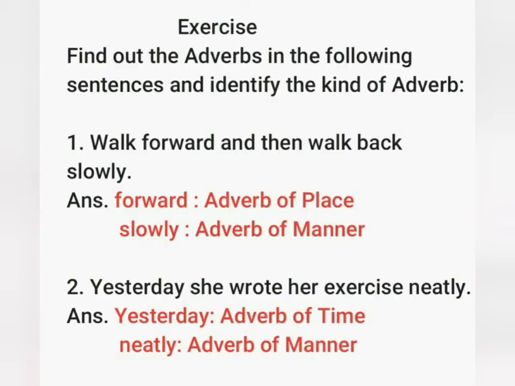Now it's time to do exercise number 27 that is in your book, and here you have to find out the adverb in the following sentences and identify the kind of adverb. First one is walk forward and then walk back slowly. Here in this sentence, the word forward is an adverb of place and slowly is an adverb of manner, because it gives us the answer to the question how the action is done.